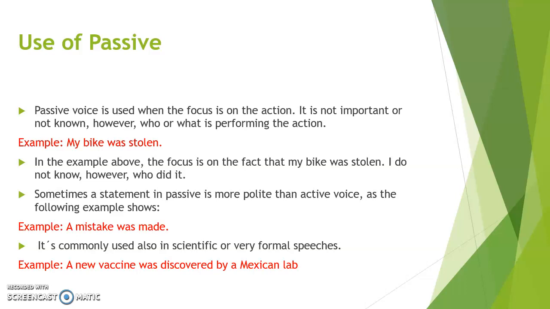Okay, so this is the thing that I want you to be very careful with. We are going to use it specifically with scientific or very formal speeches. Remember that for level 6, we are going to write scientific posters, so of course we need to use this kind of speech.